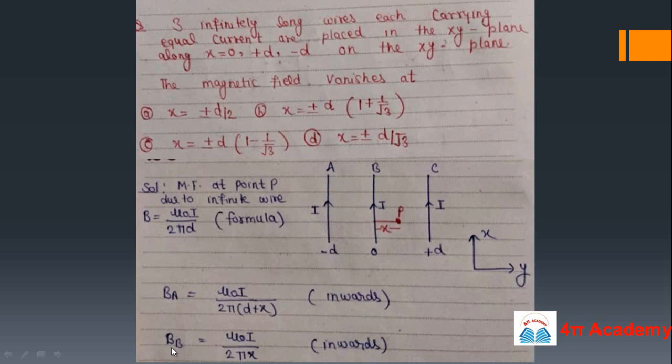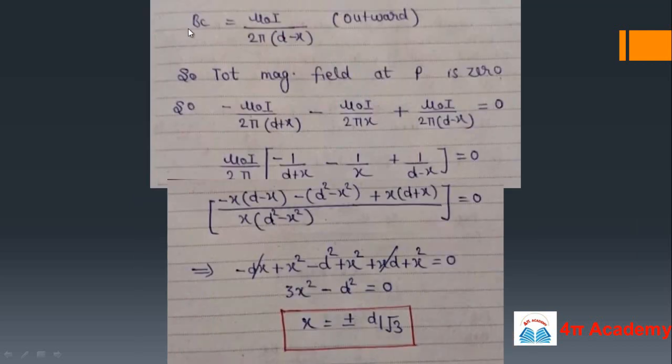Similarly, due to wire B, the magnetic field at P will be mu naught I upon 2 pi x, because the distance of B from P is x, and it will also be inward. Now we will find the magnetic field due to wire C at point P. It will be mu naught I upon 2 pi (d minus x), and now the point is on the left side of the wire, so it will be outward. We will use the same rule.